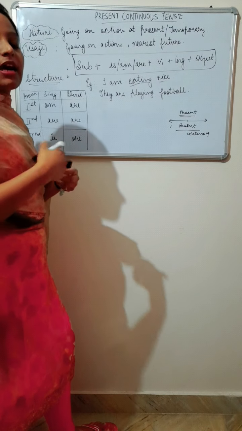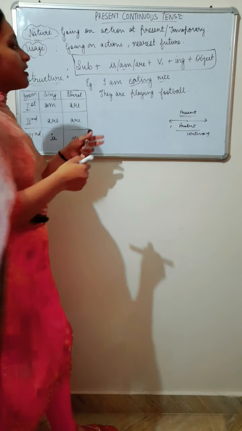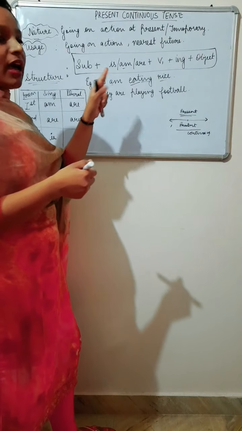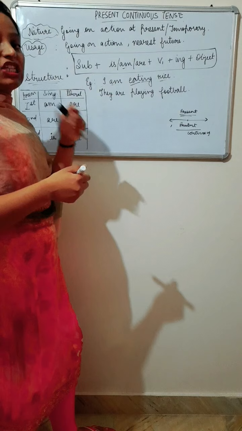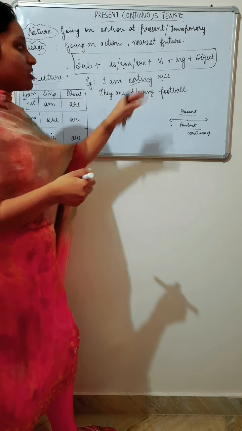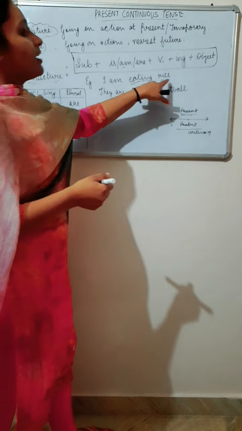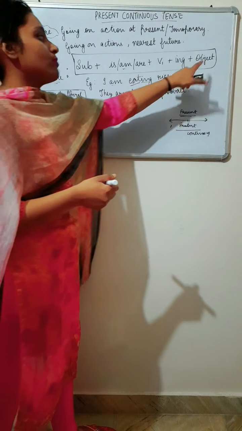Like if I say I am teaching tenses, I is the subject, am is the helping verb, teaching is teach plus ing, the verb first form plus ing, and tenses is the object.